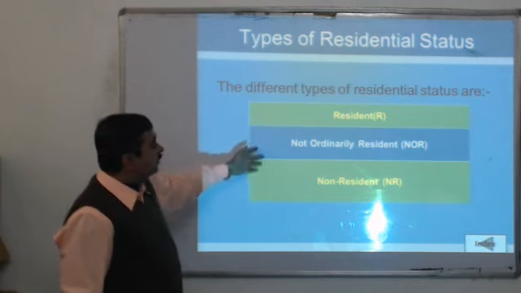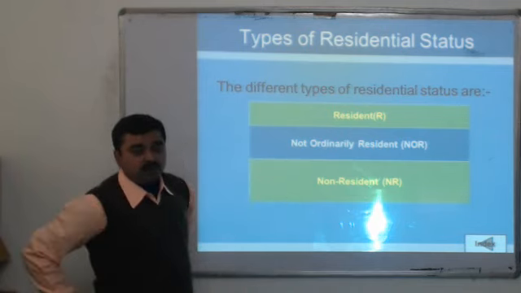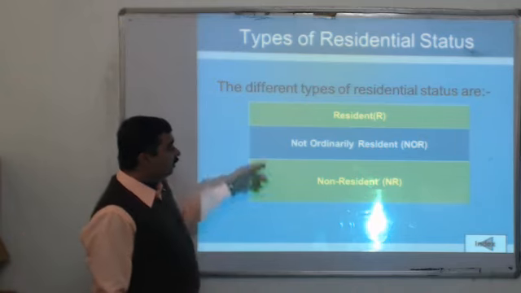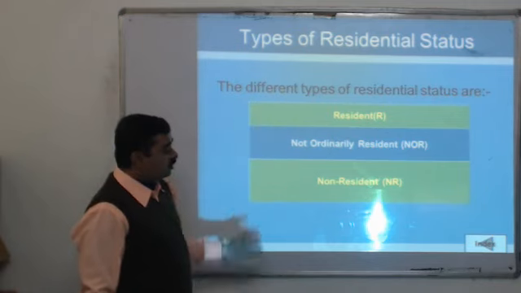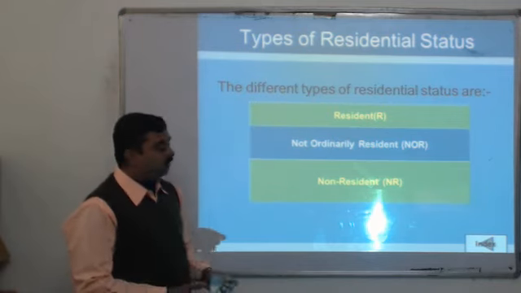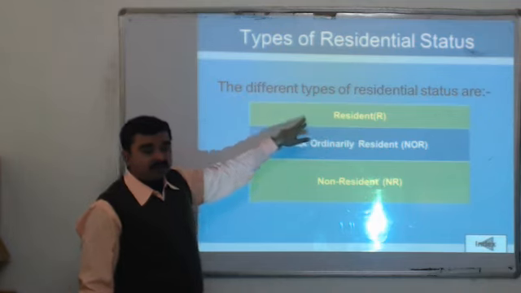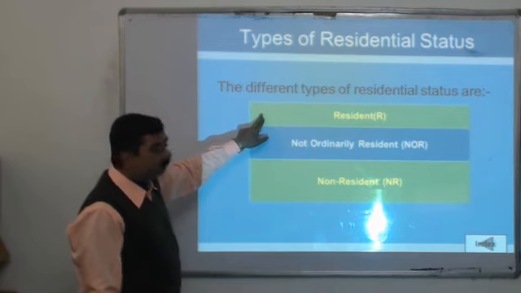There are 3 residential statuses available for an individual, but for other entities there may be only 2. The first status is resident, or R. Resident means the person who is living in the particular country.